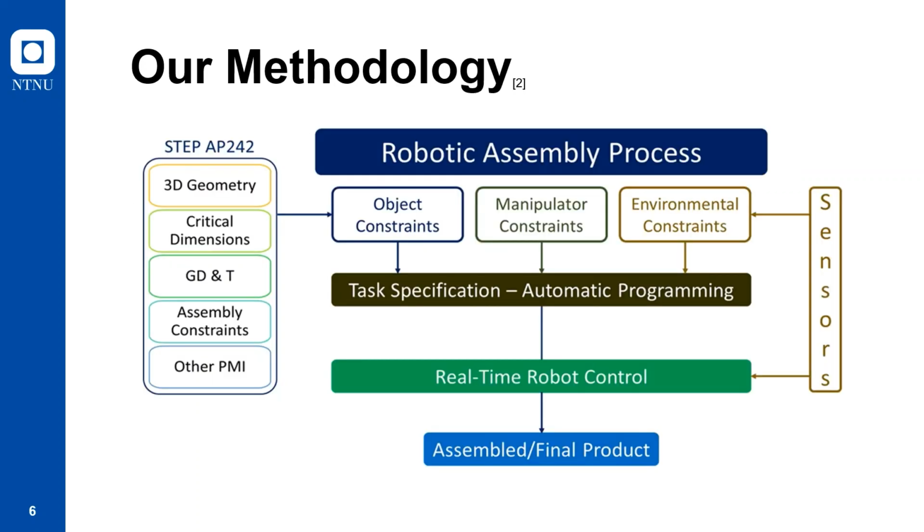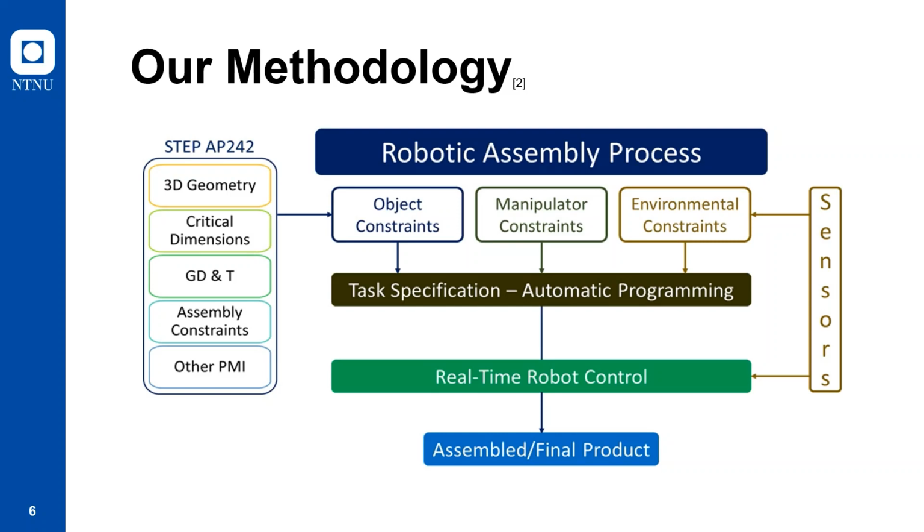Our methodology for automated programming of robotic manipulators for manufacturing and assembly operations is shown in this diagram. The STEP AP242 files carry the product information like geometry, critical product dimensions, assembly constraints, and other PMI.